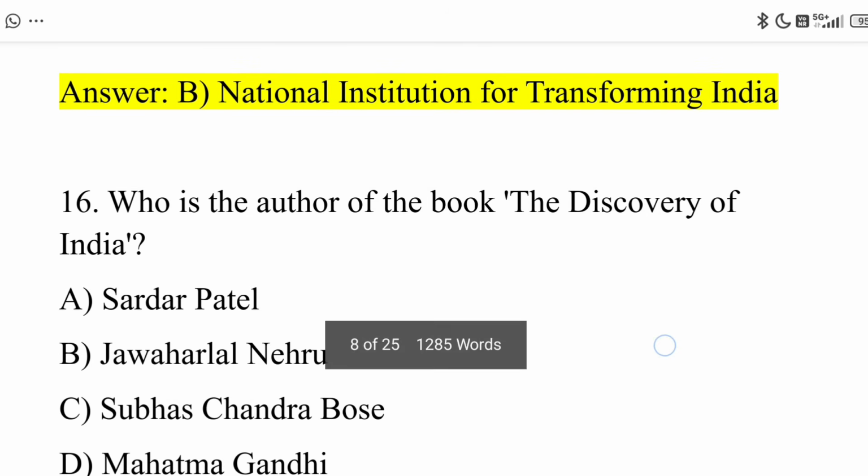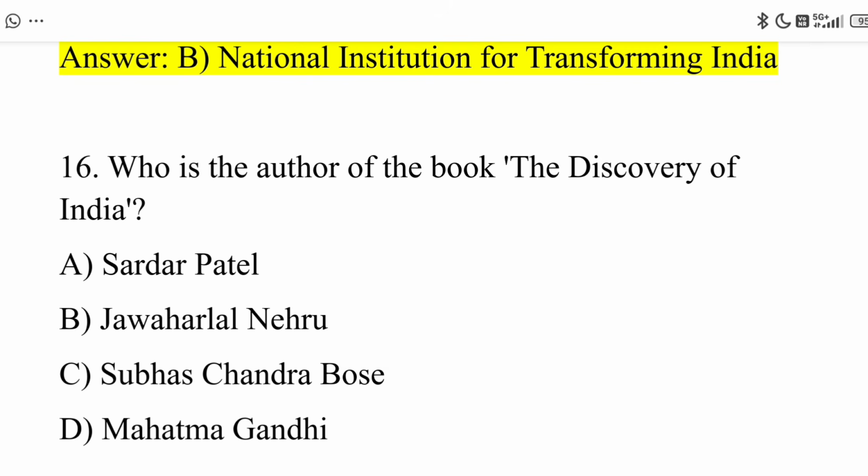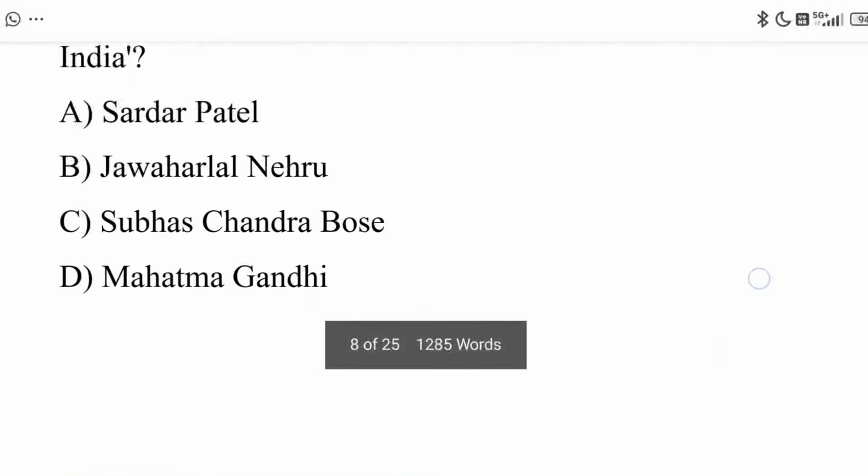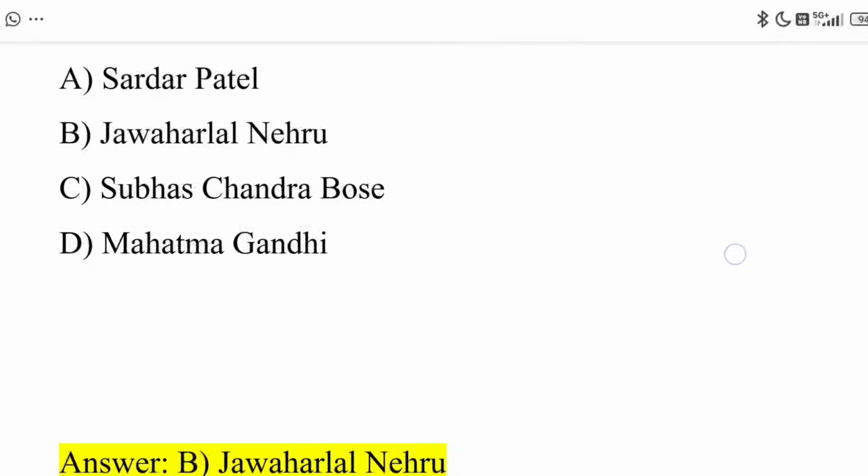Next, 16th question. Who is the author of the book The Discovery of India? Option A, Sardar Patel. Option B, Jawaharlal Nehru. Option C, Subhash Chandra Bose. Option D, Mahatma Gandhi. And the correct answer is option B, Jawaharlal Nehru.